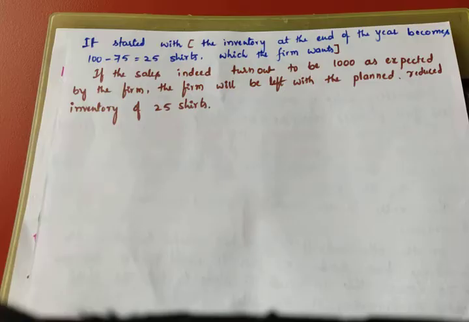That is called planned decumulation. If there is an unexpected fall in sales, then what they planned will not be a success. That is called unplanned accumulation.